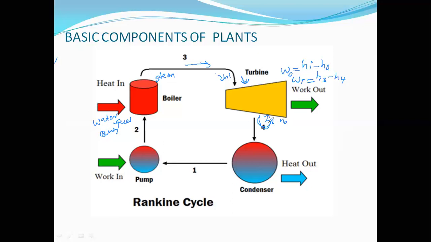If that happens, this stream and that stream of steam will clash inside the turbine. It will oppose the running of the turbine. By that, the speed of the turbine will reduce. Sometimes it may stop, and sometimes it may get physical damage also.